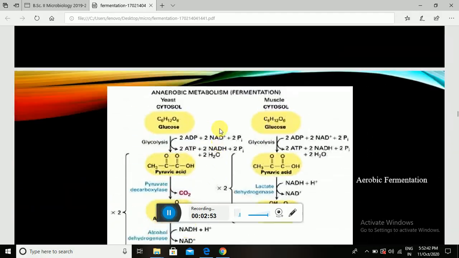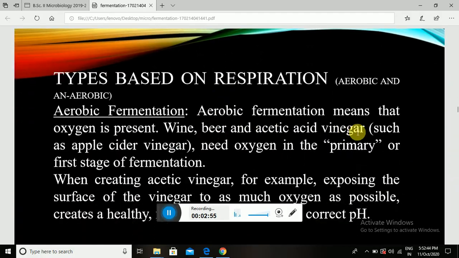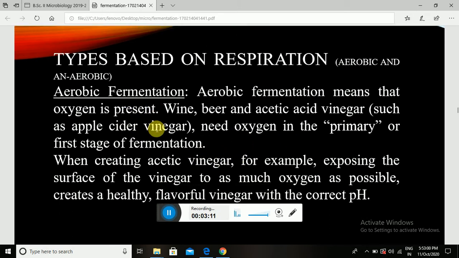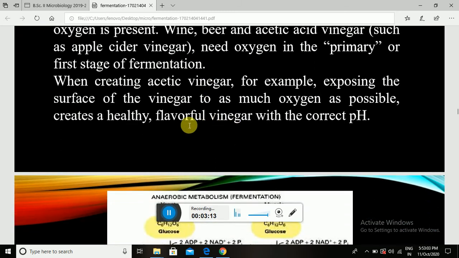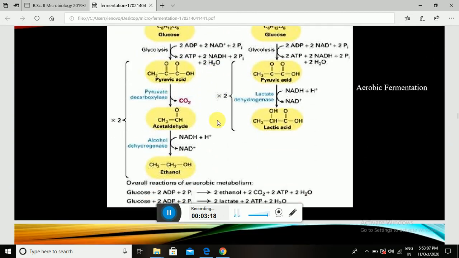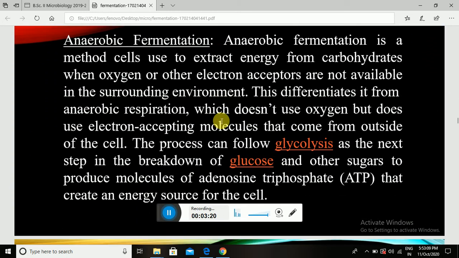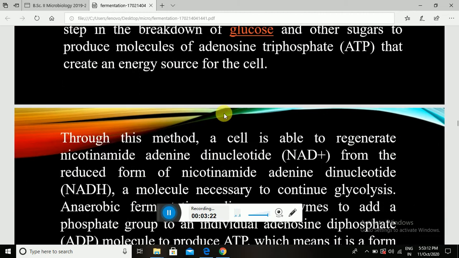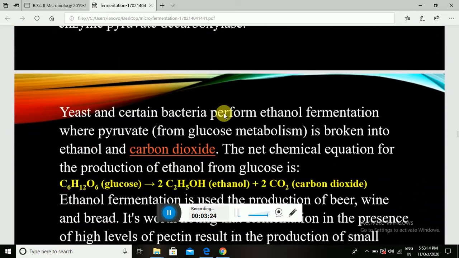In aerobic fermentation, oxygen is present. Beer and acetic acid vinegar, such as apple cider vinegar, need oxygen in the primary or first stage of fermentation. For these types of fermentation the initial phase requires O2, so it is considered aerobic fermentation. When creating acidic vinegar, for example, the surface of the vinegar is exposed to air. In the anaerobic case, the process is carried out in totally anaerobic conditions.